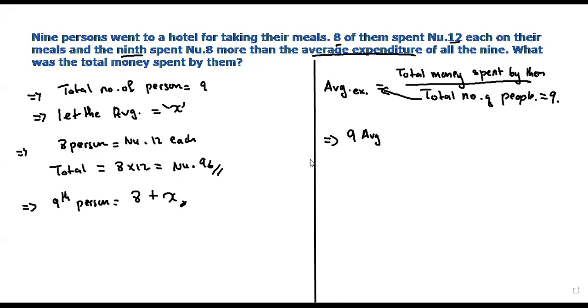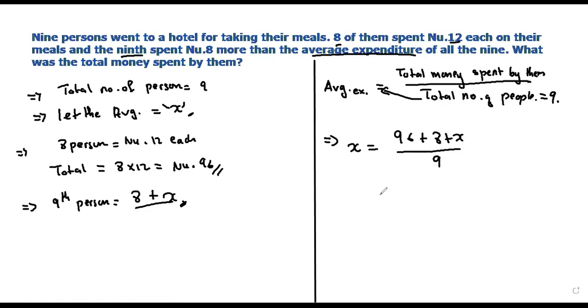So we have kept the average expenditure as X. X is equal to the total money spent by them divided by the total number of people.